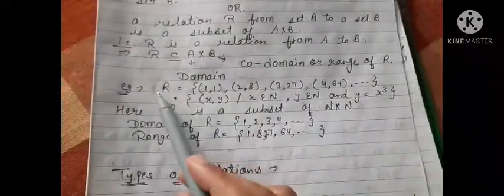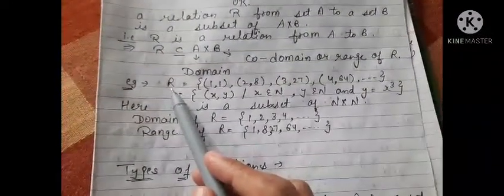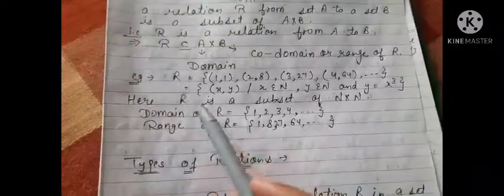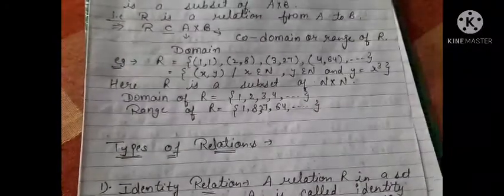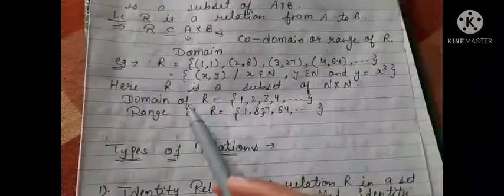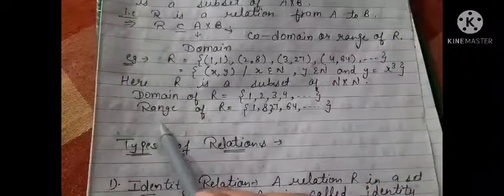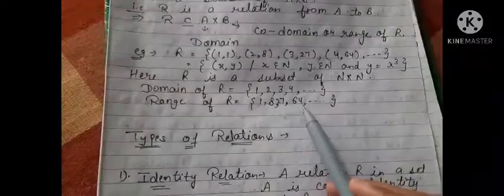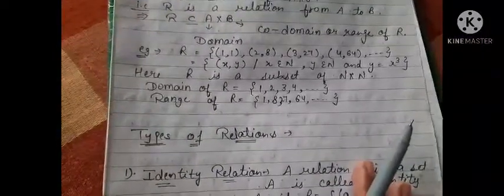Here R is a subset of N cross N, because in A cross B, A is from x and B is from y. So the domain of R will be 1, 2, 3, 4 and so on, and the range of R will be 1, 8, 27, 64 and so on, right?